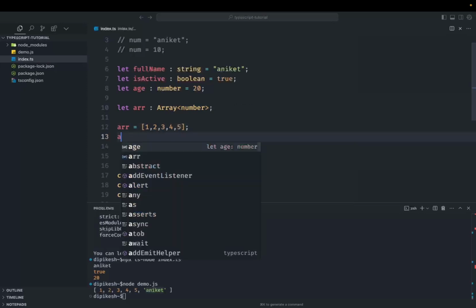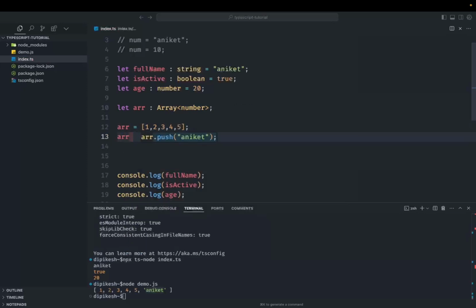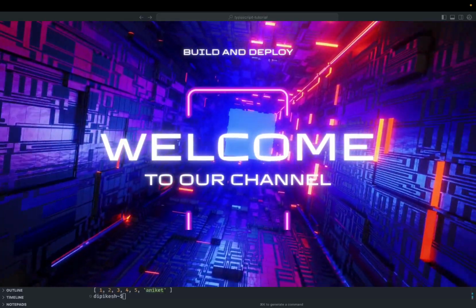But if we try to assign something like a string, you can see that it's certainly showing the error. Now, what if you want the array to contain both numbers and strings? In that case, you can change number to any, which means the array of any type can consist of anything. So that's the benefit of using any, but be careful about where you want it to be used and where you don't. So that's all for this tutorial, and it's over here.